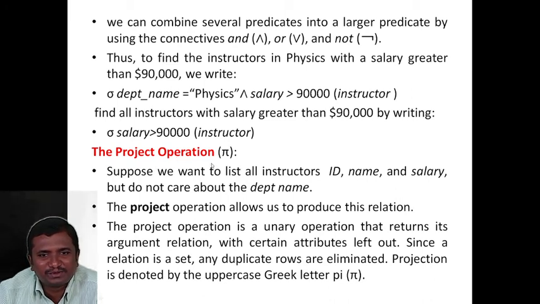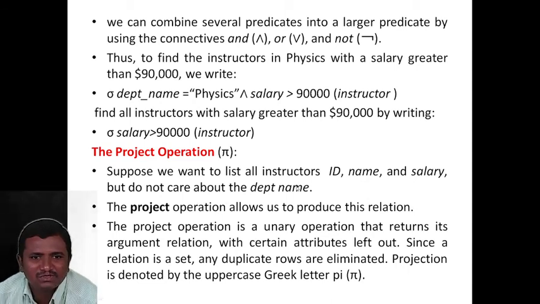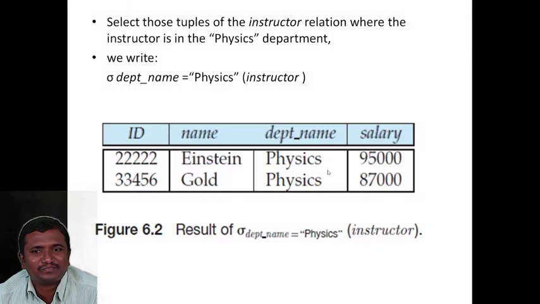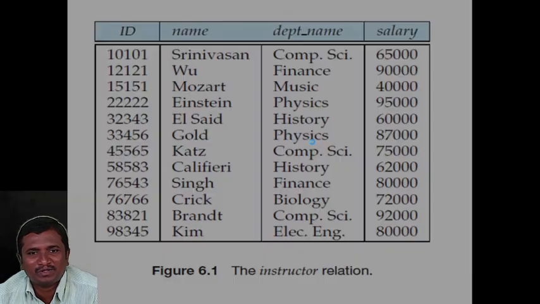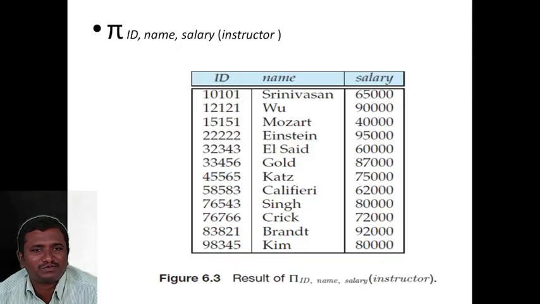The next one is the project operation. The symbol for the project operation is the pi symbol. Suppose we want to list all the instructor ID, name and salary, but do not care about the department name. We can use the project operation, which allows us to produce this relation. For example, project ID, name, salary. We can skip the department name. These are the situations where we can use the project operation.